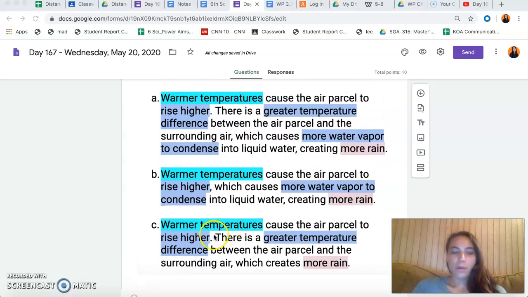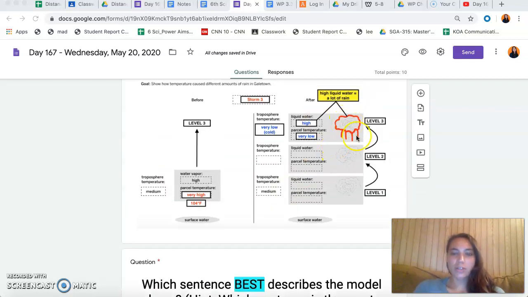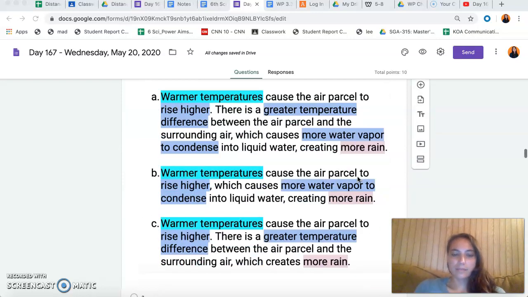C. Warmer temperatures cause the air parcel to rise higher. There is a greater temperature difference between the air parcel and the surrounding air, which creates more rain. C has the greater temperature difference part in the sentence, but it does not include the fact that the greater temperature difference causes more condensation to create more of that rain.